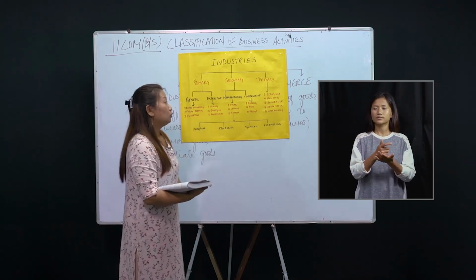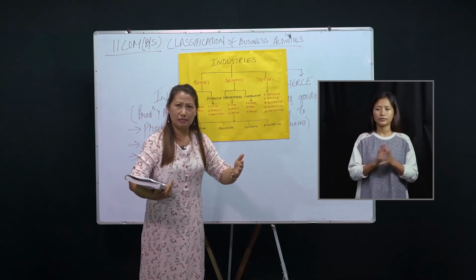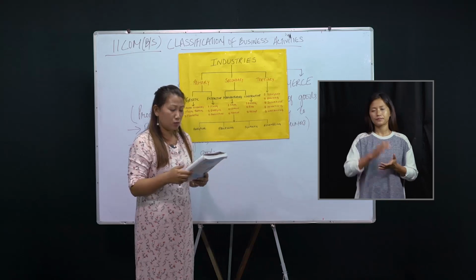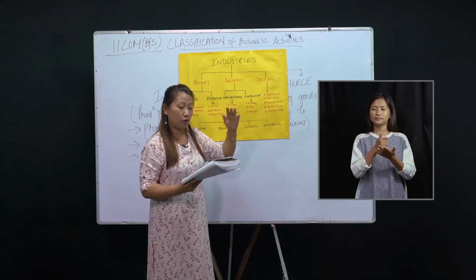The bank gives loans to business people, so they work without hindrances. That is why the banking industry removes the problem of finance.